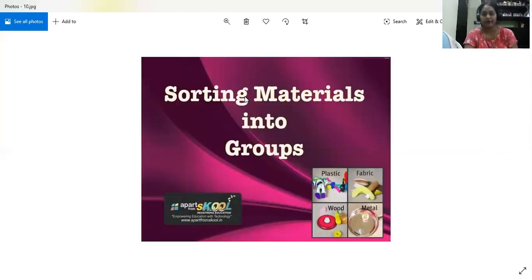So what have we discussed today? How many properties? Hard and soft. Then we discussed soluble and insoluble. Then we discussed transparent, translucent, and opaque. And as I told you, we need to study these properties, because based on properties and uses, we make things.